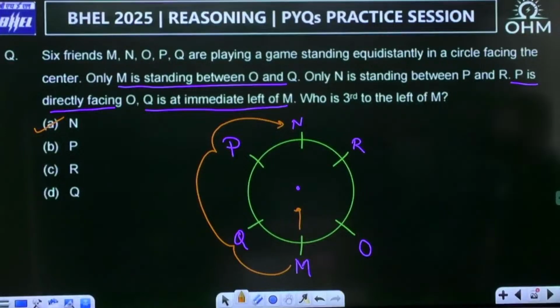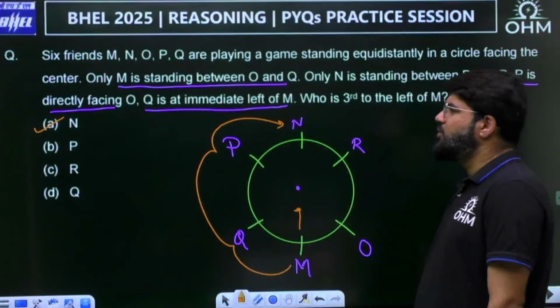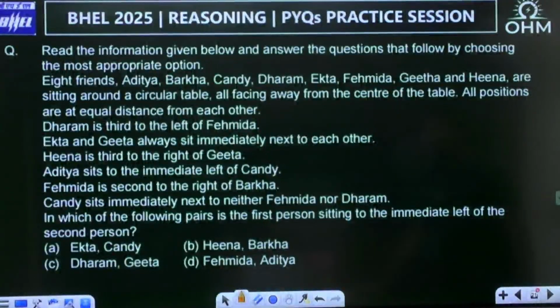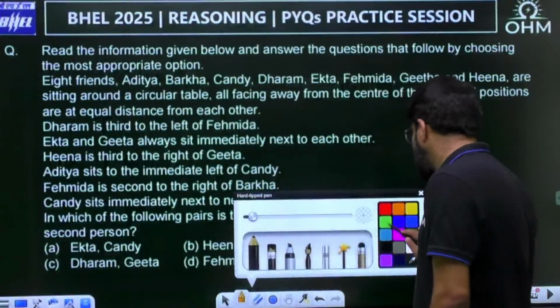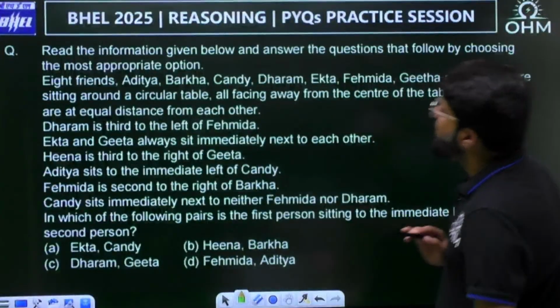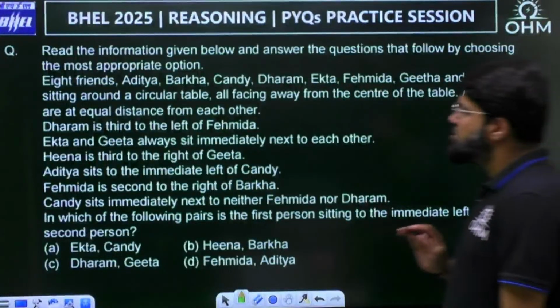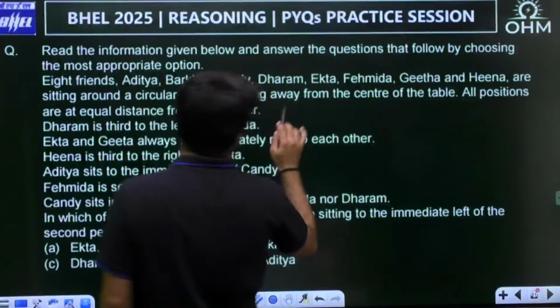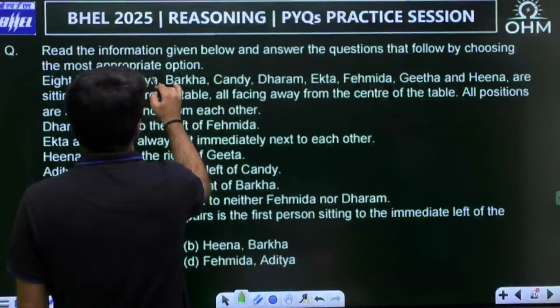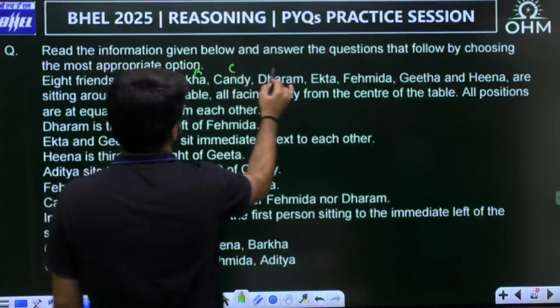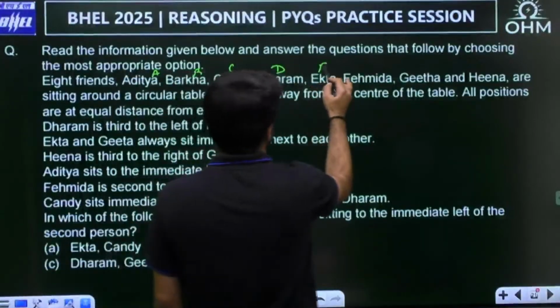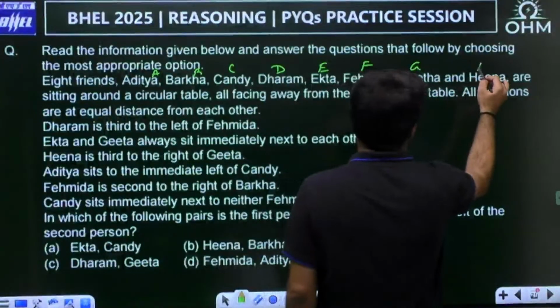Now let's move to the next question. This one was more or less simple, I would say. Again circular arrangement, but a good question, I would say. Read the information given below and answer the questions that follow by choosing the most appropriate option. So 8 friends, Aditya, Barkha, Candy, Dharam, Ekta, Fahimta, Geeta and Hina. I'll call them A, B, C, D, E, F, G, H.